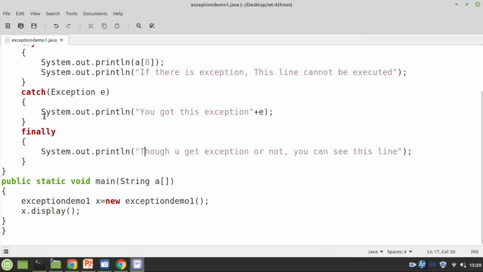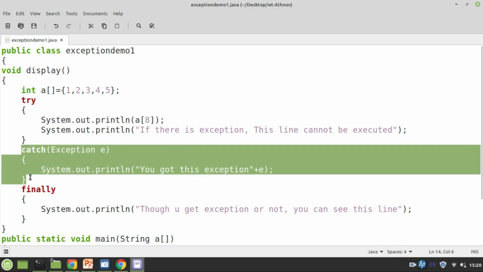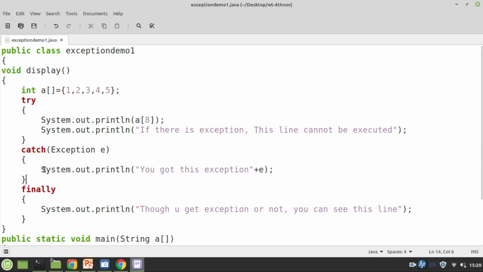Because you got an exception, since in my array I have only 5 elements and I am trying to see this line, I got an exception. Immediately at this line, the control is given to the catch block. It's just like a function call: if you get an error, immediately the control is given to the function. So catch is just like a function, and this block of statements will be executed, whatever you keep.